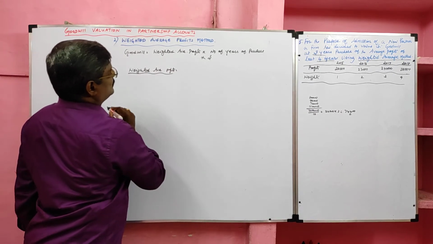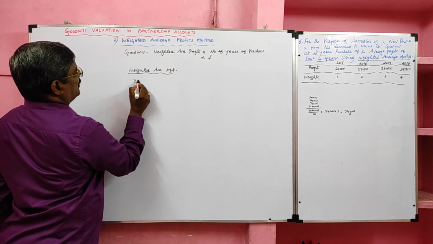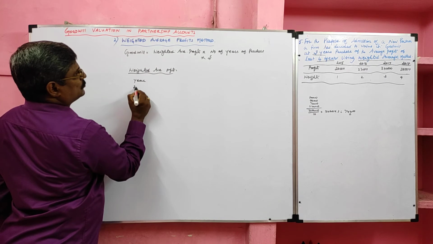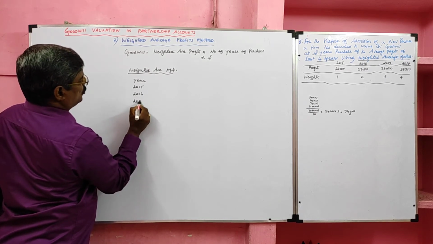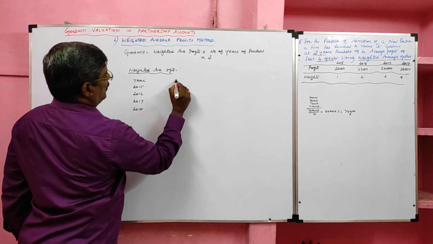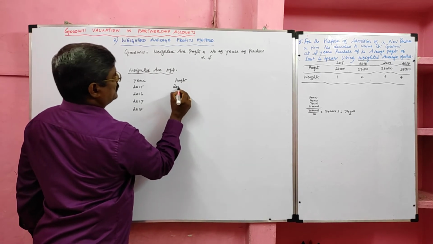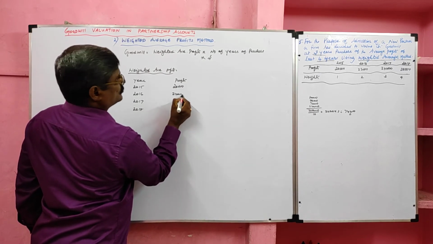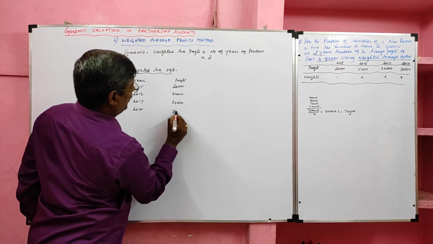First we'll take the years 2015, 2016, 2017, 2018. Then we'll take profits: first year 20,000, second year 22,000, third year 24,000, fourth year 28,000.